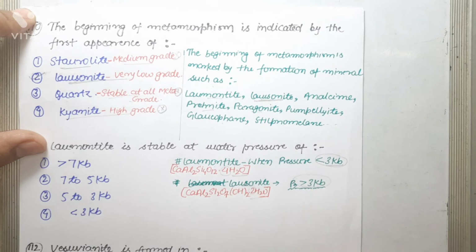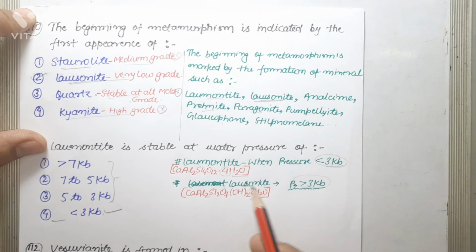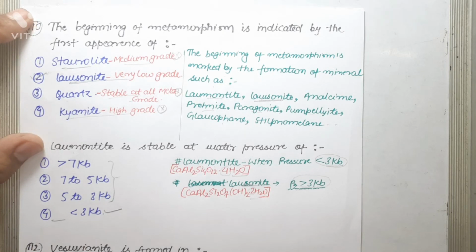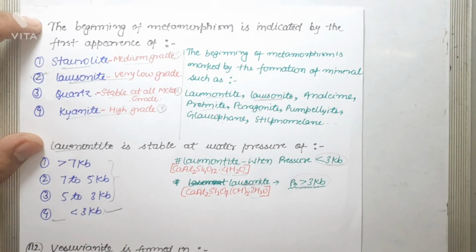So as far as this question and the options are concerned, the fourth option, which is less than 3 kb, is the correct option, and all the others are greater than 3 kb. Different minerals can form, but in this case lawsonite is greater than 3 kb. So lawsonite forms when the pressure is greater than 3 kilobar, and laumontite is formed at water pressure less than 3 kb.